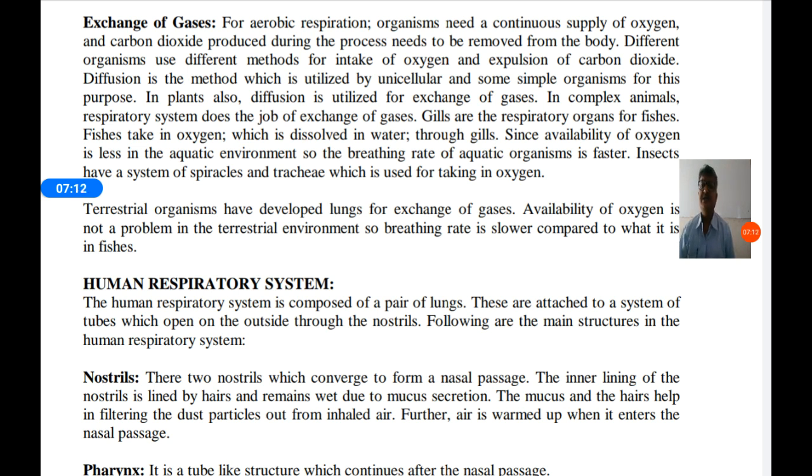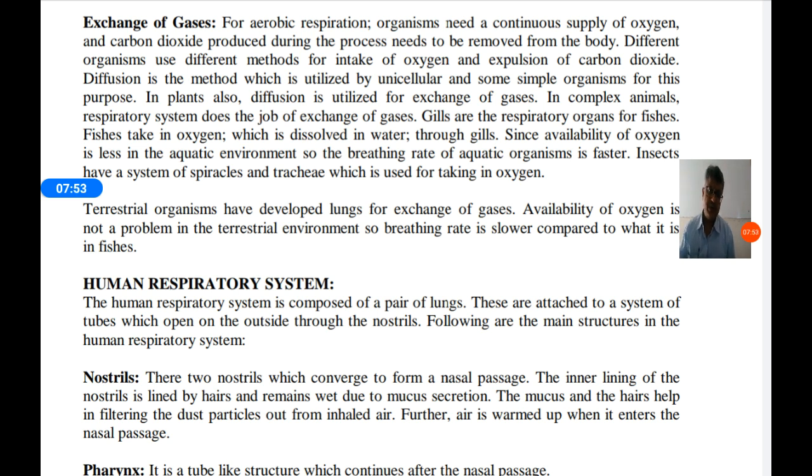Diffusion is the method which is utilized by unicellular and some simple organisms for this purpose. We have studied diffusion in the 9th standard. What is diffusion? Movement of substances from higher concentration to lower concentration is called diffusion. If a substance is more in one place, it automatically moves to the place where it is in less amount. That method is used by unicellular organisms for respiration.